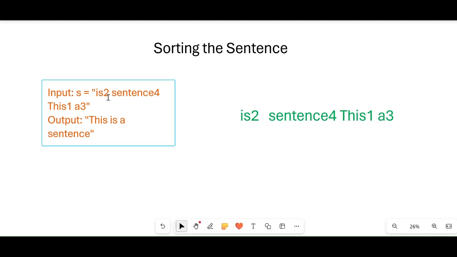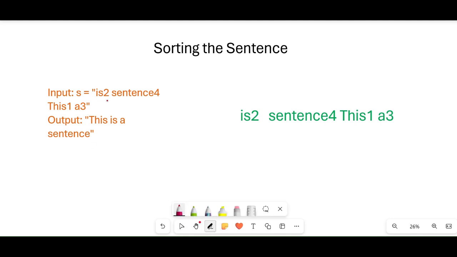If you see, at the ending of every word there is a character, obviously it is a number, and this number implies the position of the word in the sentence.